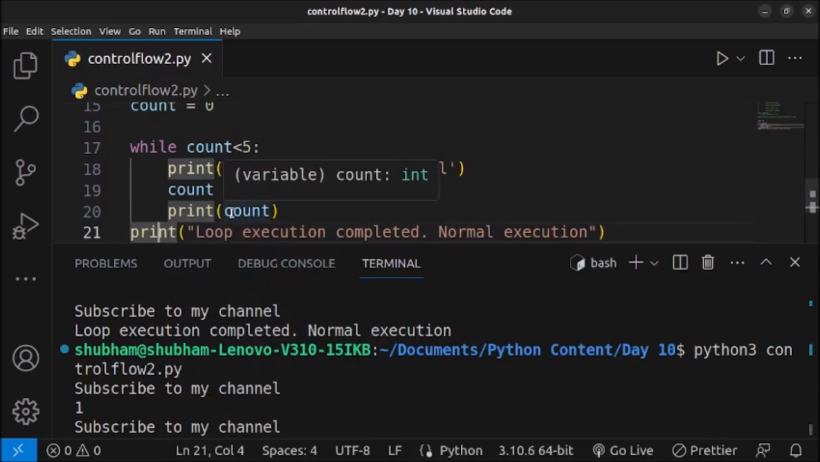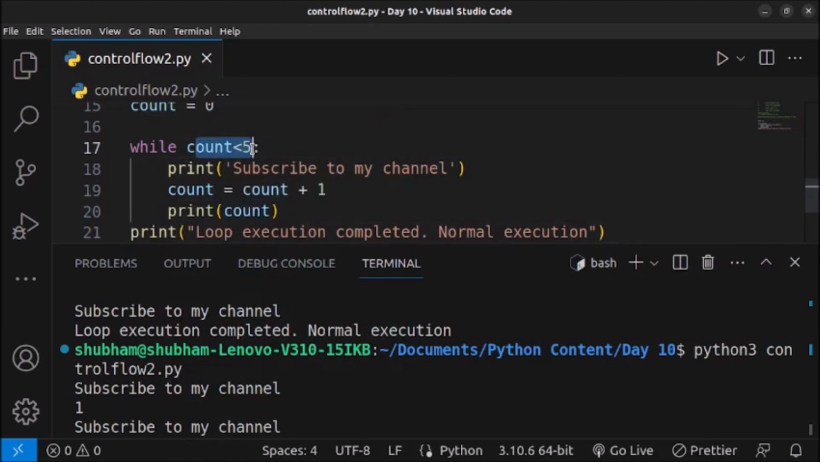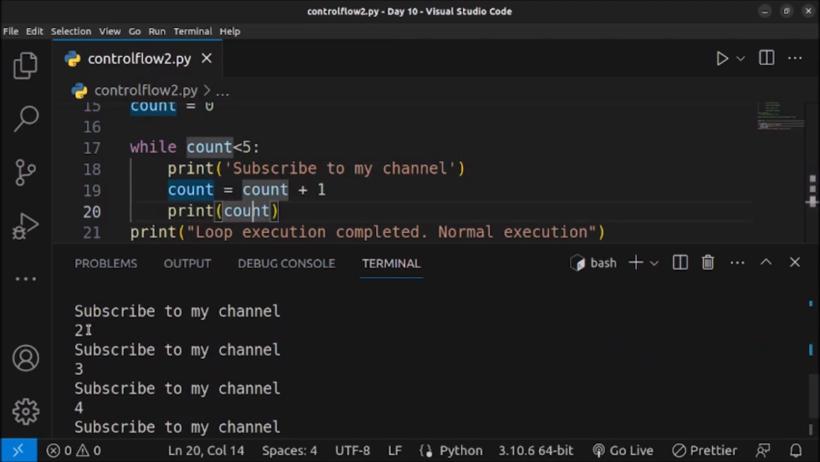Now the value of count is 1, so it will again check 1 is less than 5. This condition is true, so it will print subscribe to my channel. Then it will increase the value. So 1 plus 1, it will become 2. That's why print 2. So as you can see, 2 is printed.